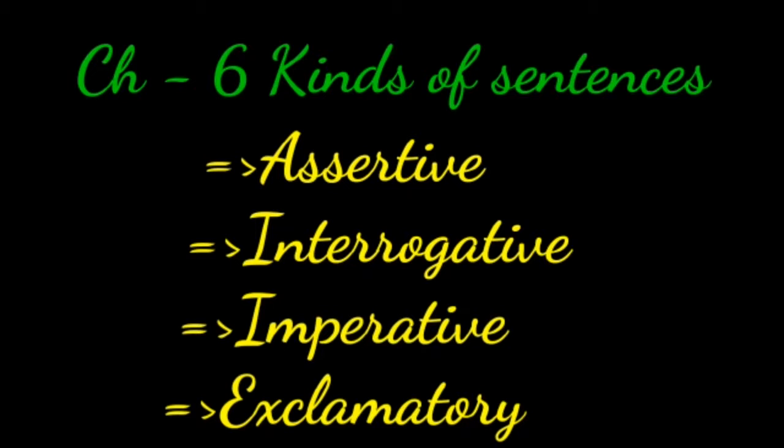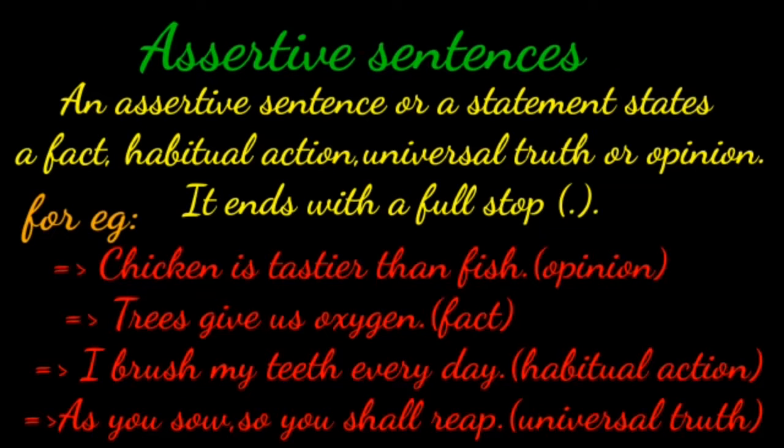Let us learn in detail about a particular type of sentence. The first one is assertive sentences.